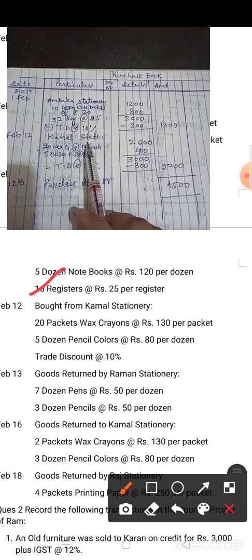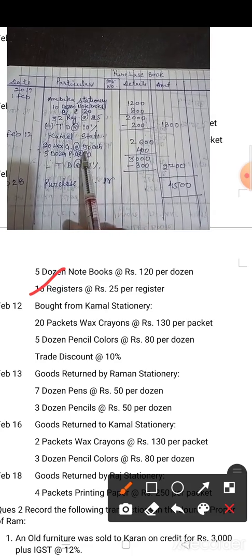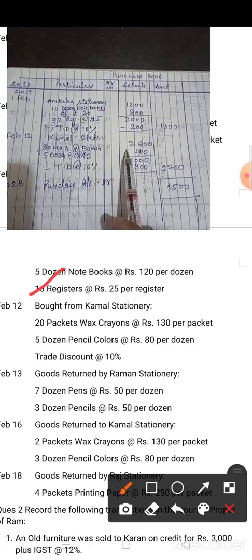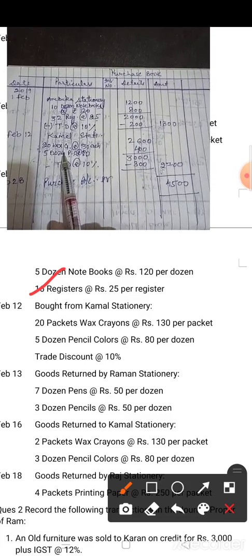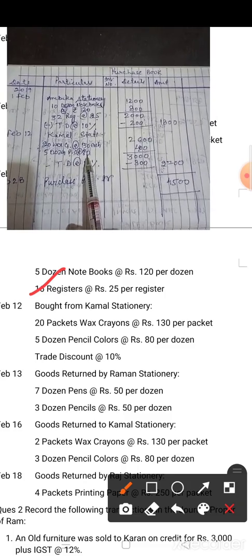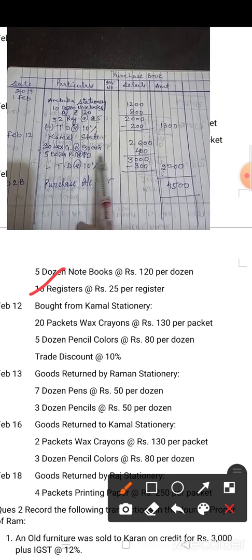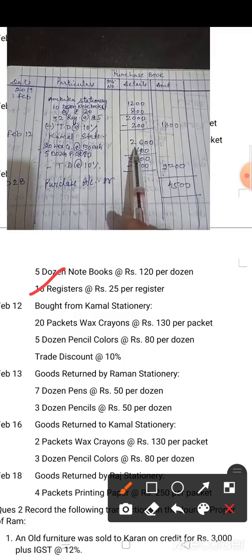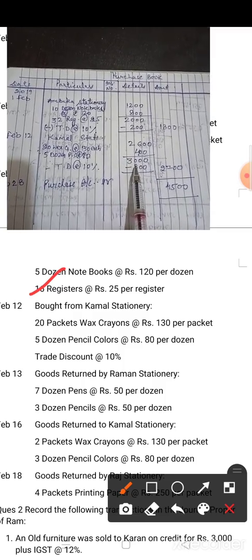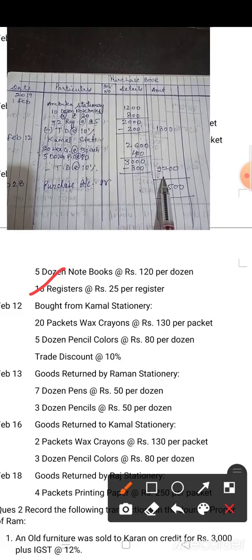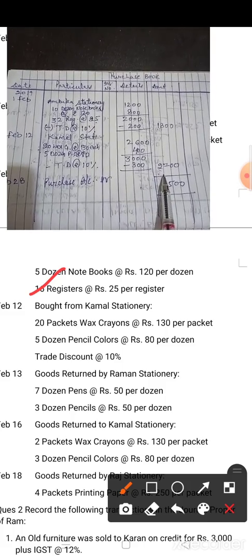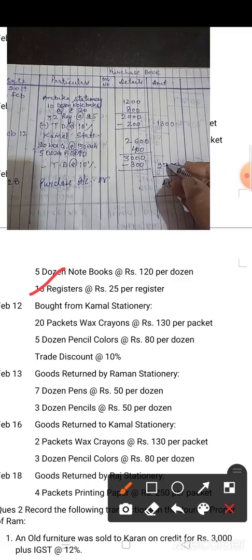Here 20 packets of wax crayon at the rate of 130, so it is 2600, 20 into 130. Now 5 dozen pencil colors at the rate of 80 per dozen, so 80 into 5, 400. Now add it, 2600 plus 400, 3000, and the trade discount you have to subtract. The answer is 2700.